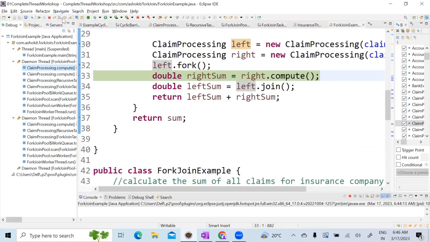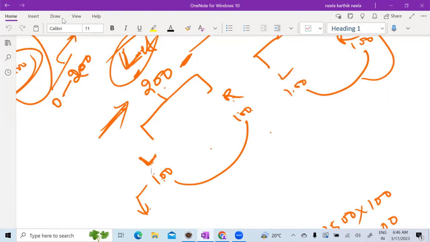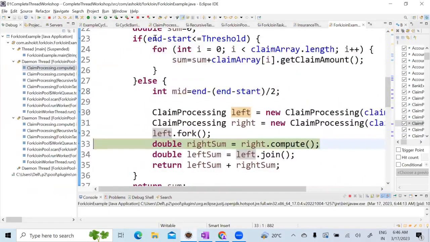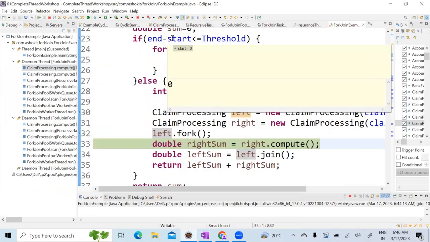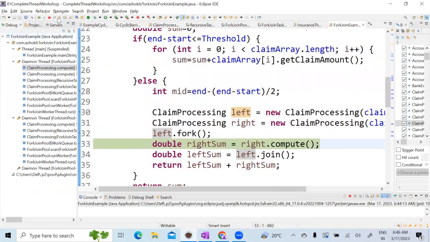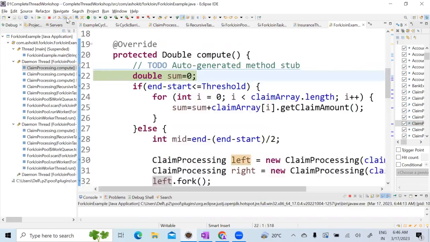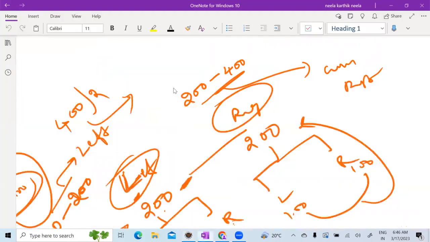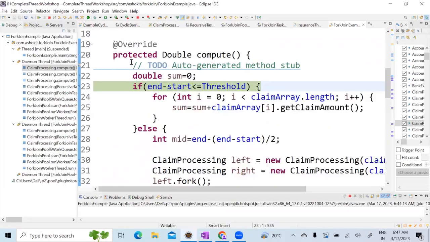Again, now I am going towards the right side. Now towards the right side, what is the value? Let us look at it. 0 to 400. This is the main one. This one again will split. 400, 200. This is the right side one. So after completion of the left side, I am going towards the right side. So now let us do F8.